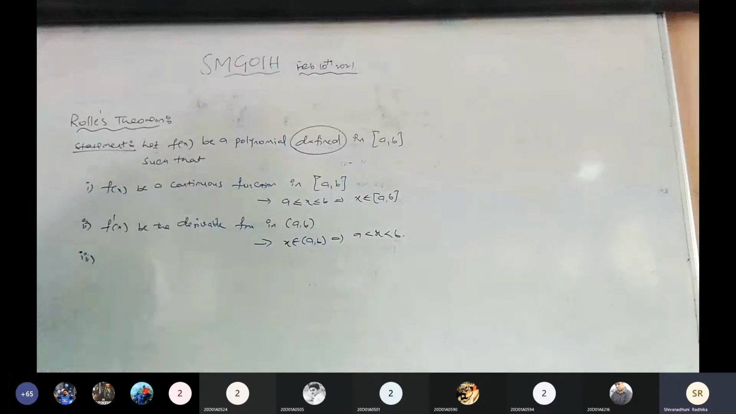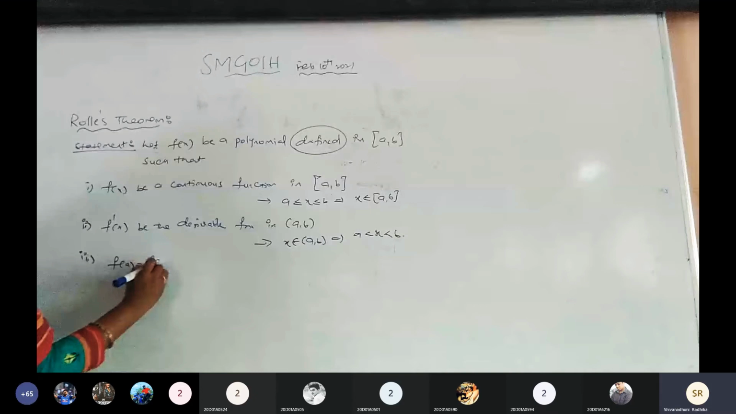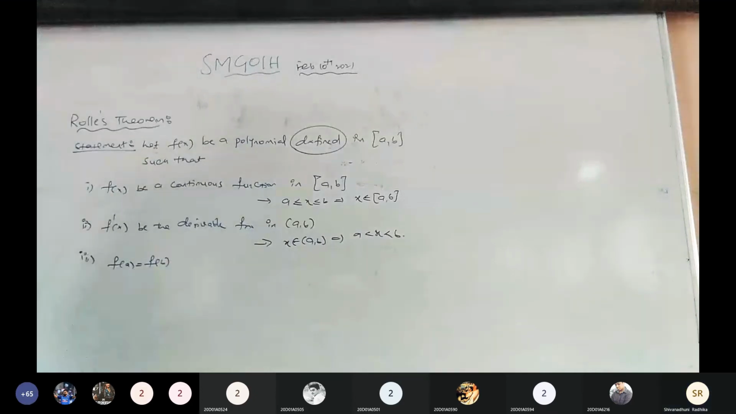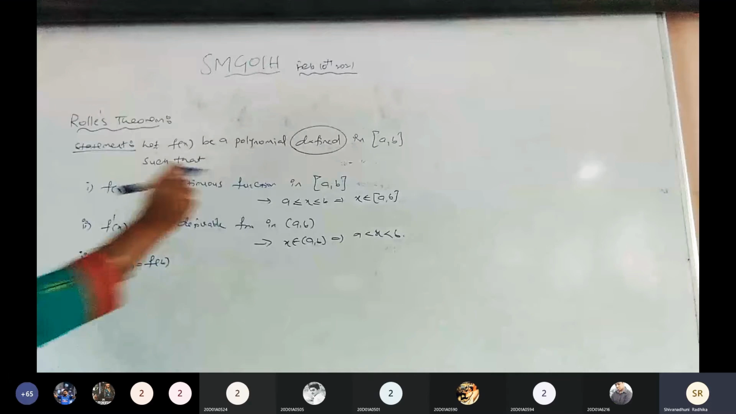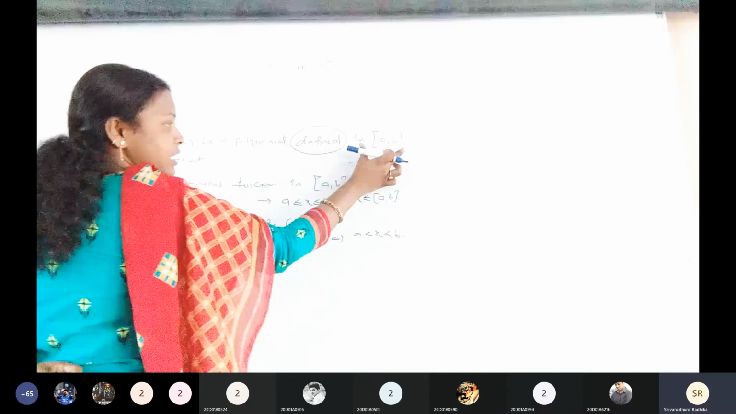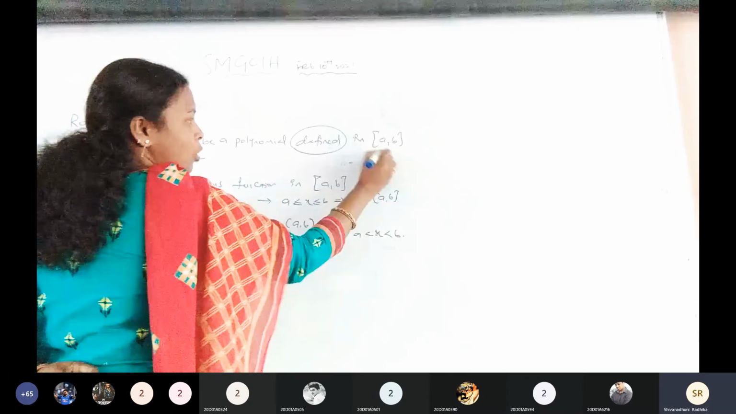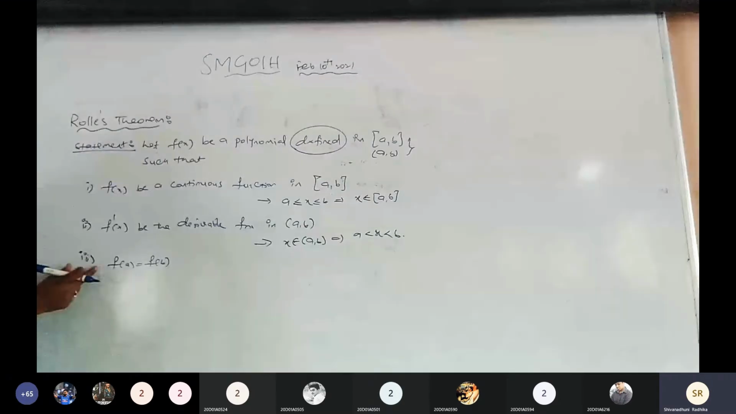What is the third point here? f of a equals to f of b. What is a and b? a and b are the extremes of the given interval, either open interval or closed interval. But we need to take the third condition: we need to show f of a equals to f of b. We have to check the condition at the given extreme points.